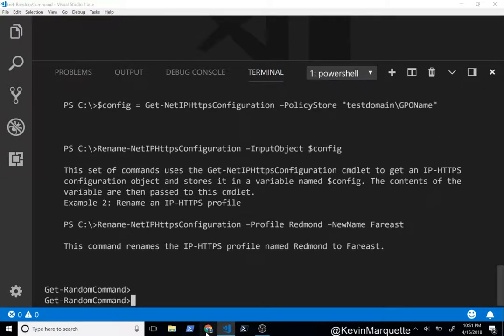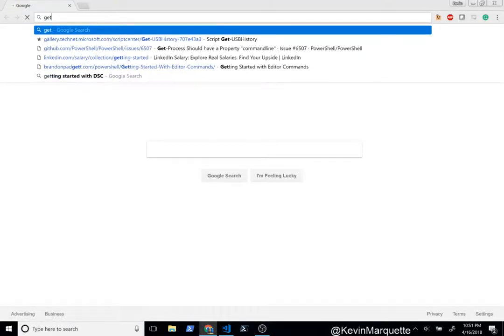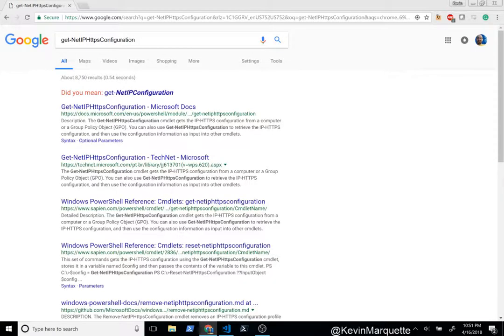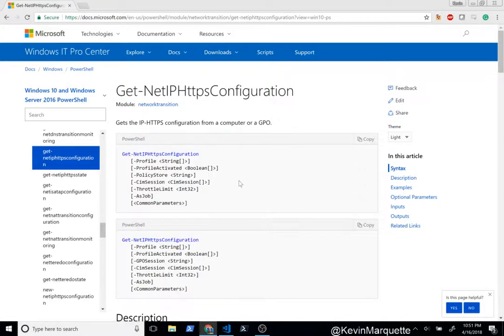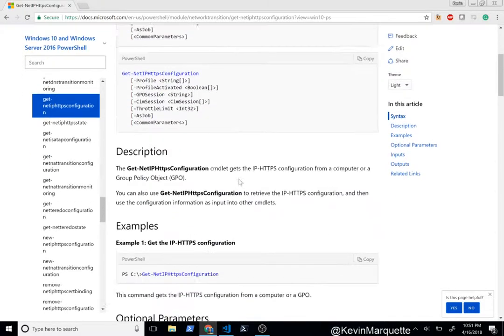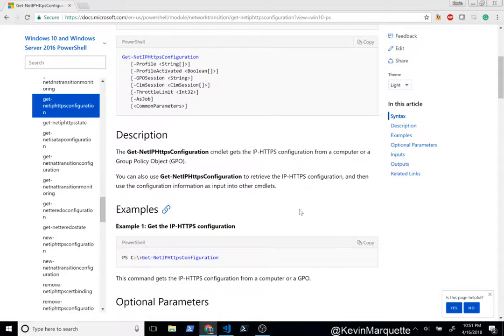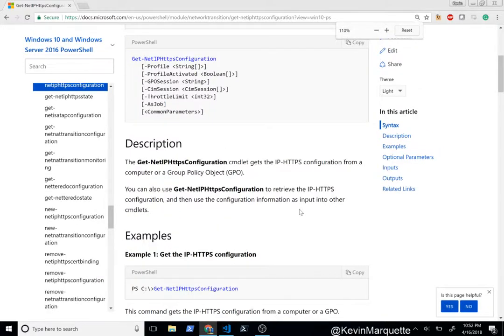You know what? Let's just hunt a little bit more for this. That didn't really tell me much. Like, it gets me the IP HTTPS, but what does that even mean, right?